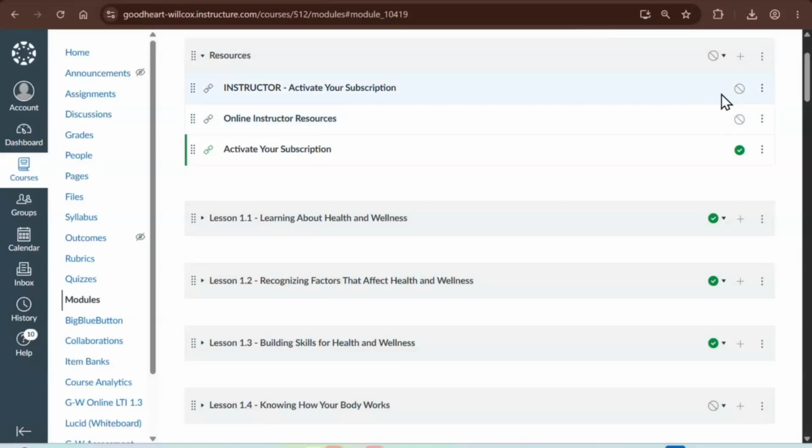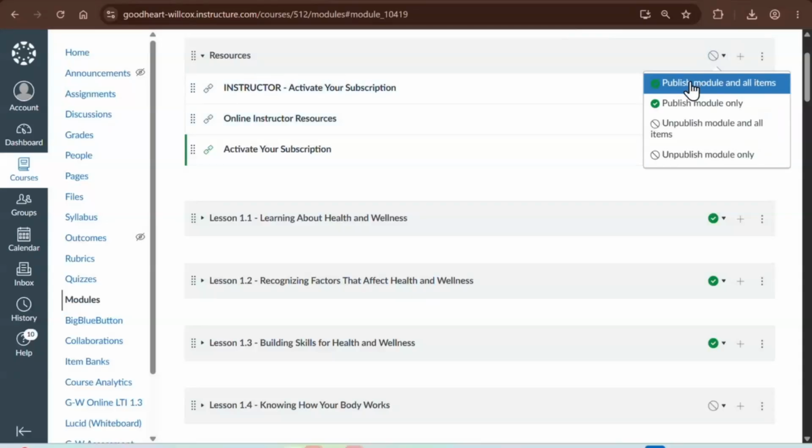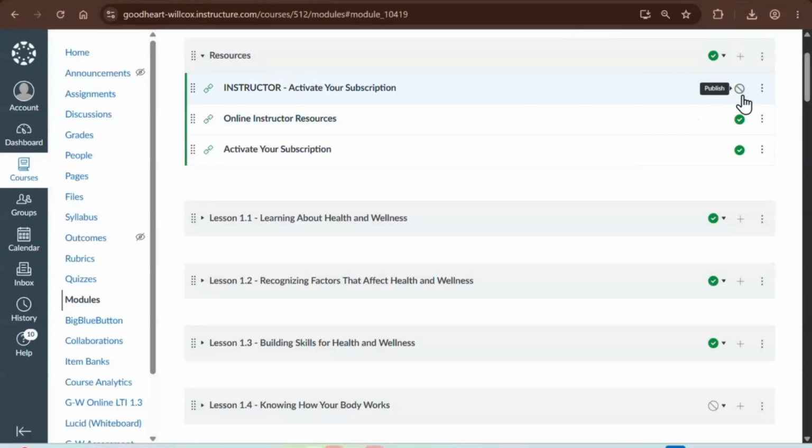But it is important to make sure that the top 2 items are unpublished. You just click here to publish, click again to unpublish. We do not want students to have access to either the teacher activation or the online instructor resources. Now, on the first day, when you're ready to start this program with students, I do need to click this. Let's publish that. Let's unpublish the top 2 items.